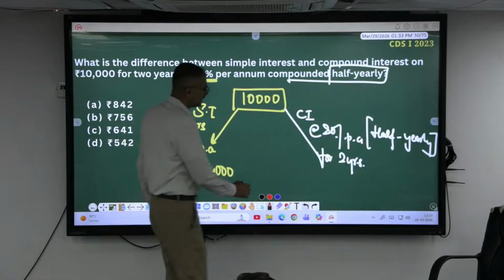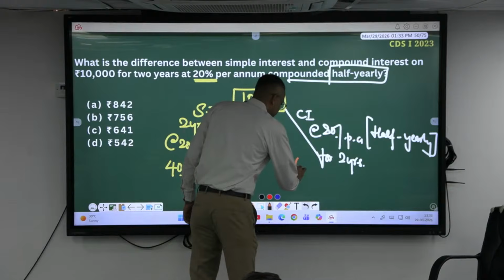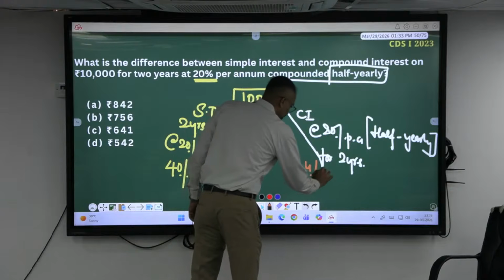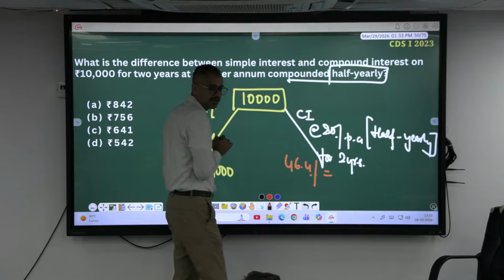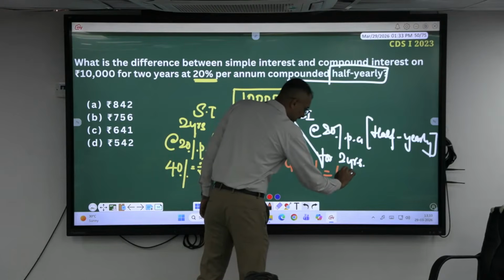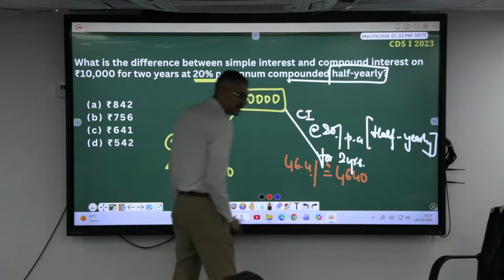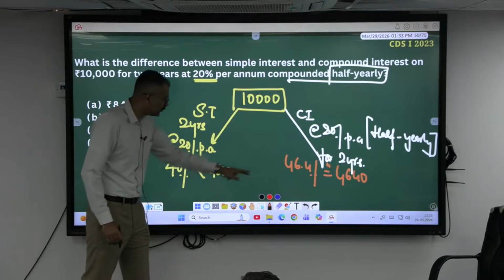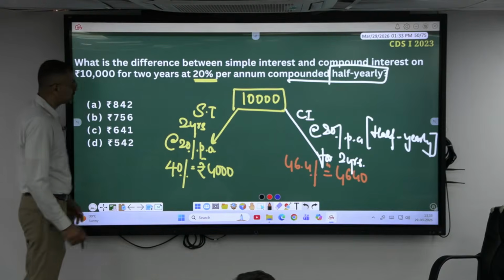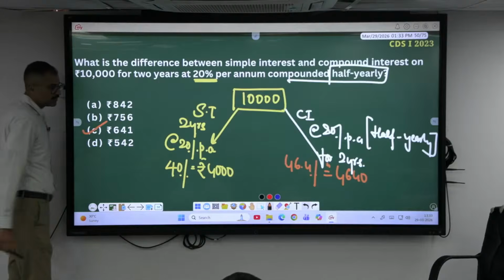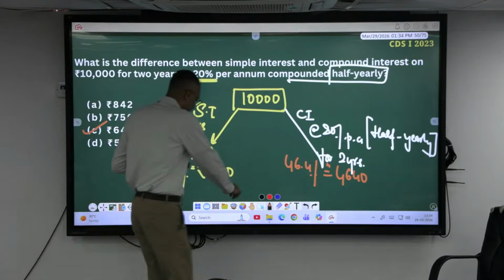This was the question, right? So here we are getting what? 46.4%. What is 46.4% of 10,000? 4,640 approximately. What is the difference you are getting? Here you are getting 4,000, here you are getting 4,640. Closest will be 640. Difference between these two.